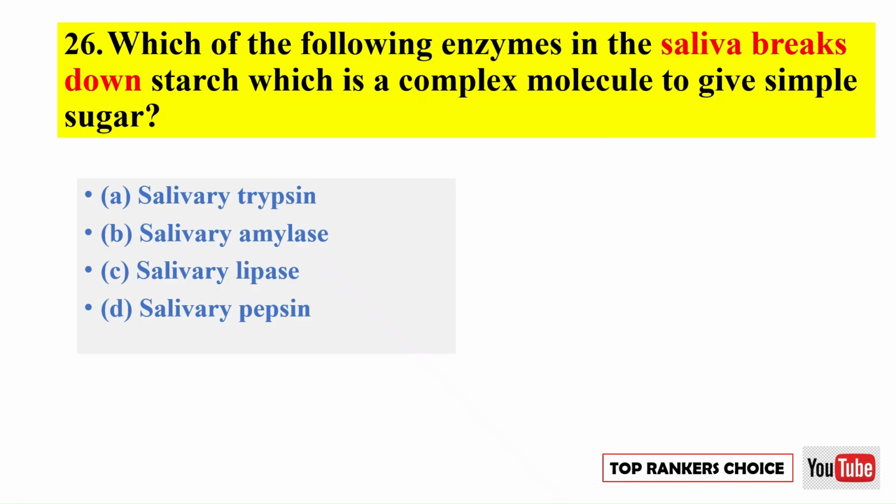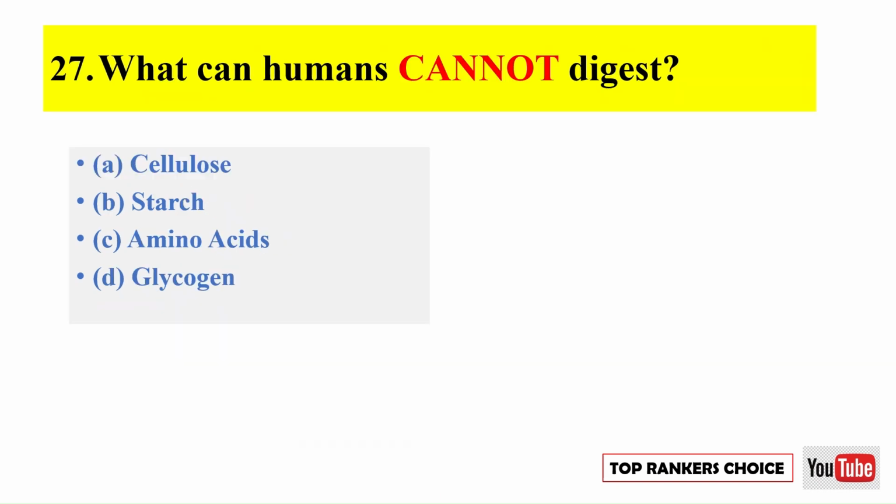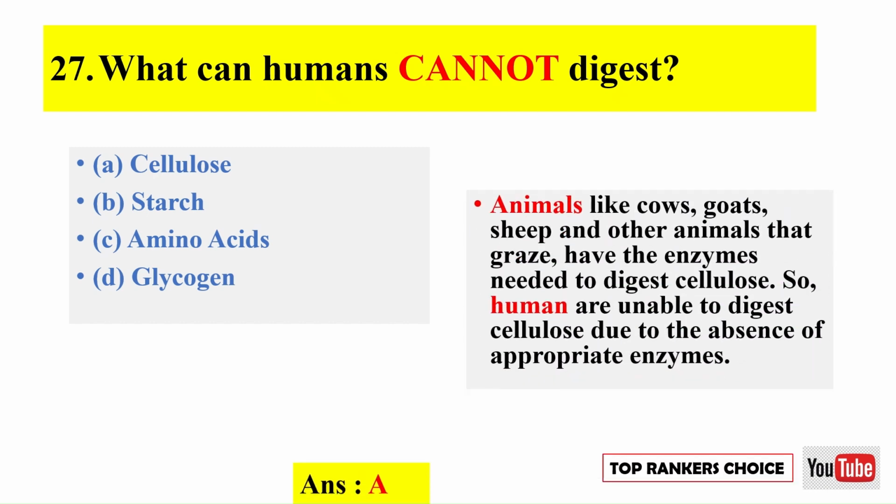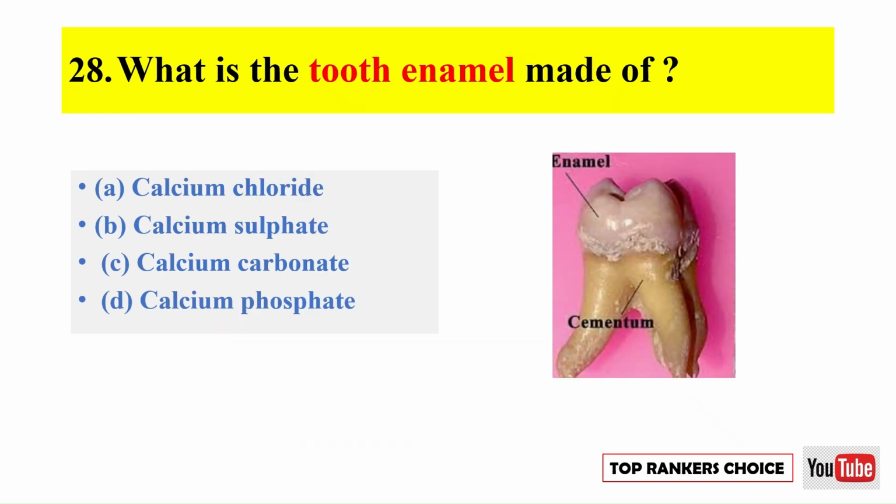Which of the following enzymes in the saliva breaks down starch, which is a complex molecule, to give simple sugar? Correct option is B. Salivary amylase. What can humans not digest? Correct option is A. Cellulose. What is the tooth enamel made of? Correct option is D. Calcium phosphate.